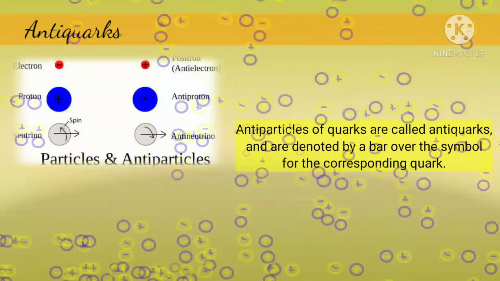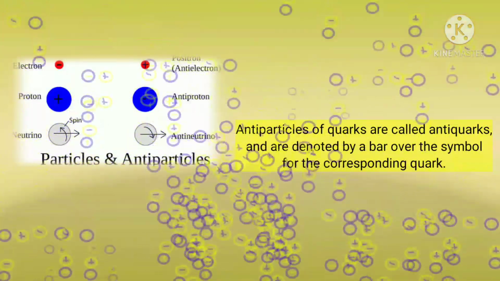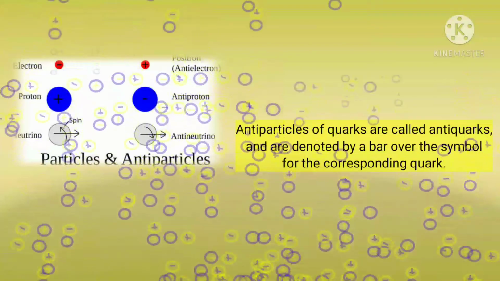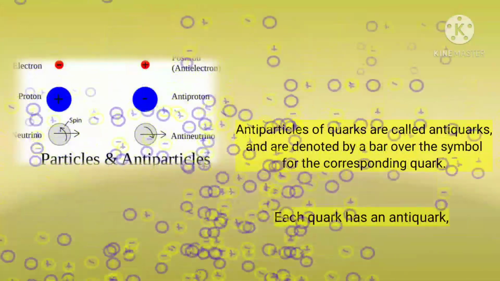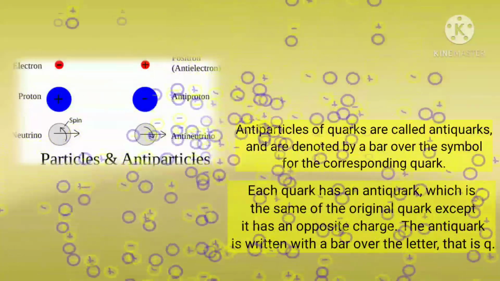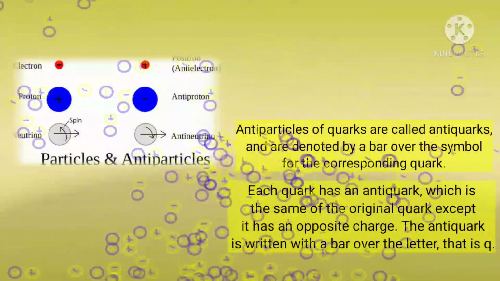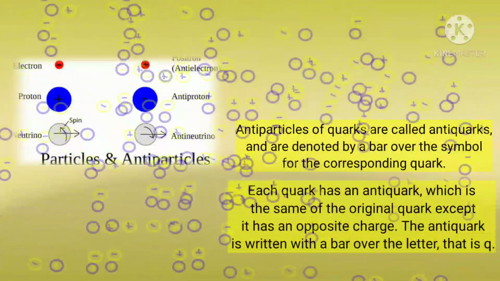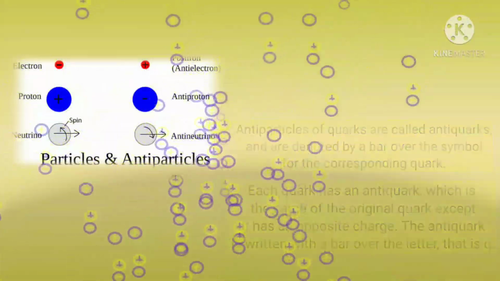Antiparticles of quarks are called antiquarks and are denoted by a bar over the symbol for the corresponding quark. Each quark has an antiquark which is the same as the original quark except it has an opposite charge. The antiquark is written with a bar over the letter, that is, q.